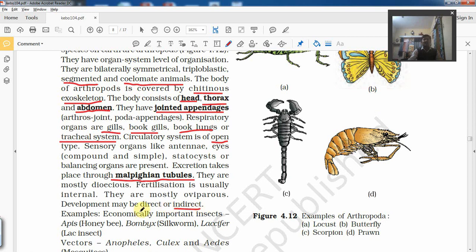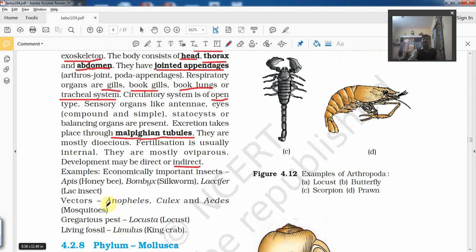Like caterpillar larva is one example. Okay, so other examples we take here are Bombyx, silkworm, lac insect, etc. Some of them act as vectors. Vector means they are the carrier of pathogen, like Anopheles, Culex and Aedes, which are vectors for malaria, dengue and chikungunya. Some of them are found in large numbers and they even attack crops, locust. And the living fossil example given here is Limulus or king crab. So these examples are very important. So that's all about the Arthropoda.